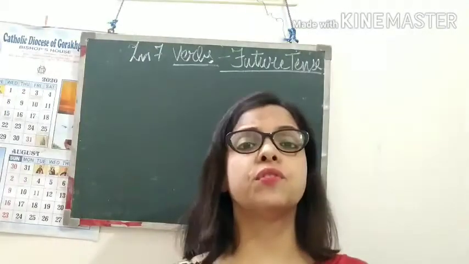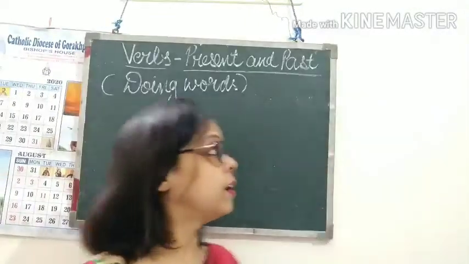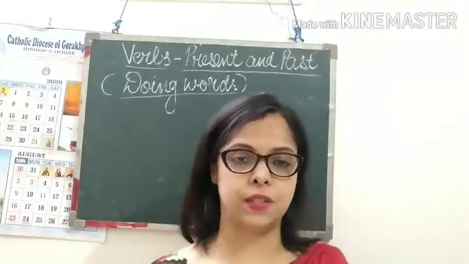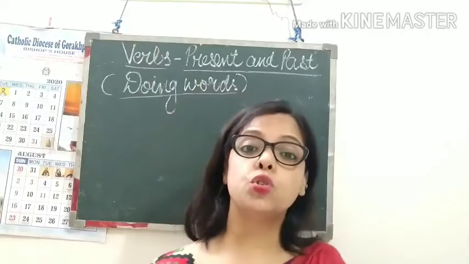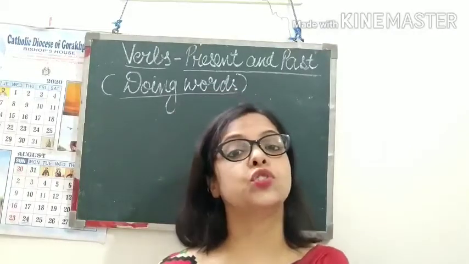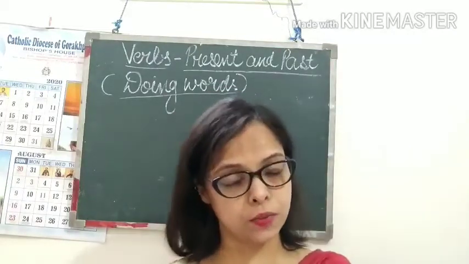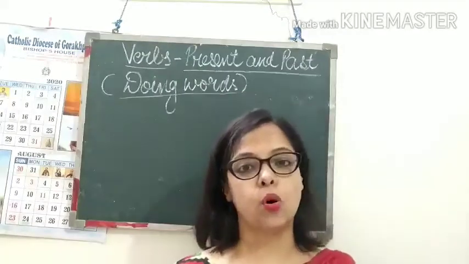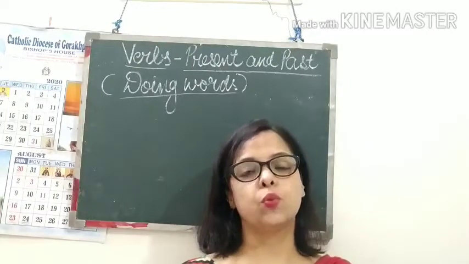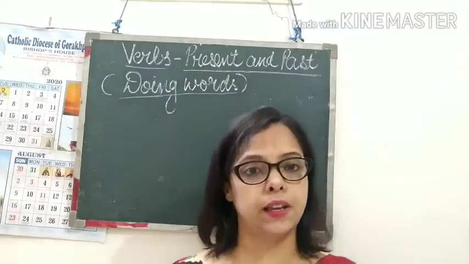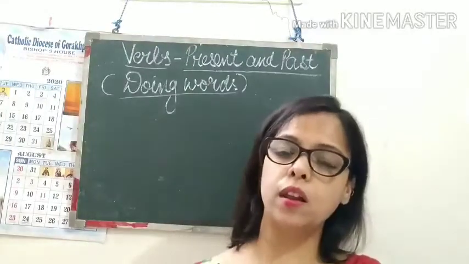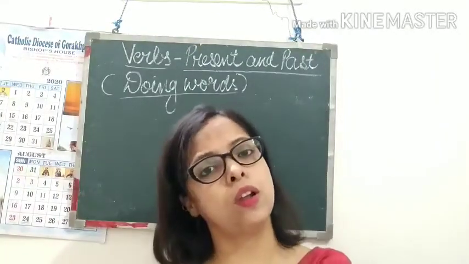So let's first revise what are verbs. Doing words are called verbs, or we can say words which show actions are called verbs. I repeat, words that show actions are called verbs, or doing words are called verbs. Now what are doing words? Words that tell what a person, animal or thing does are called doing words. Whatever action you are doing, those are all doing words, or you can say all are verbs.